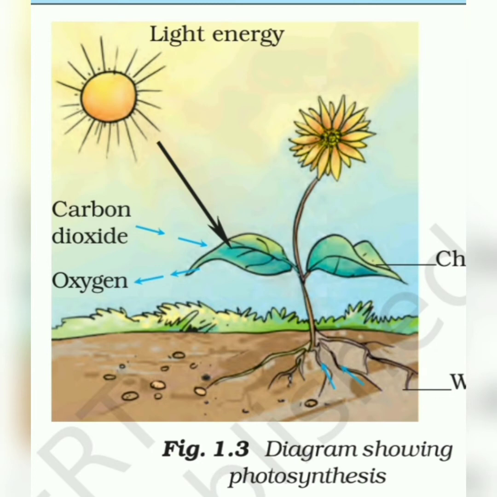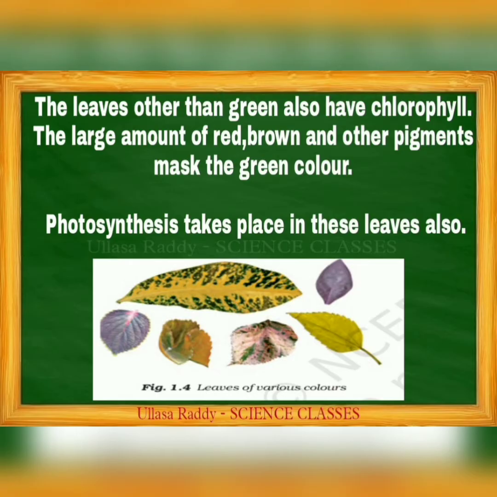photosynthesis process. The leaves other than green also have chlorophyll. A large amount of red, brown and other pigments mask the green color. Photosynthesis takes place in these leaves also. If a leaf is not green in color, it means the leaf has chlorophyll, but the color of the leaf is changed.